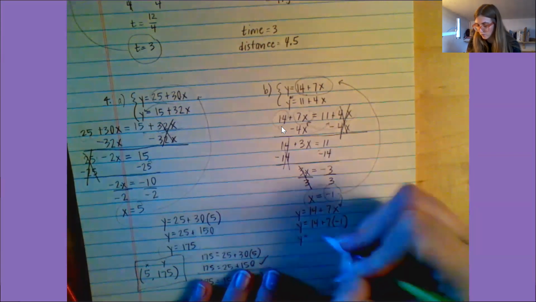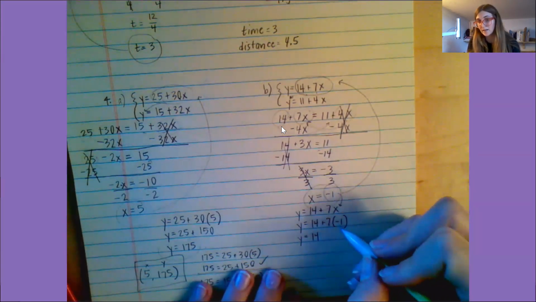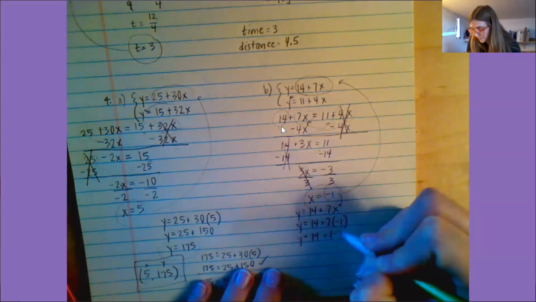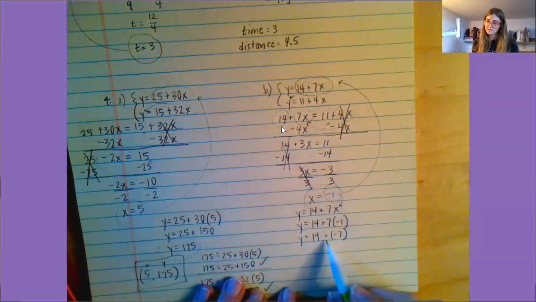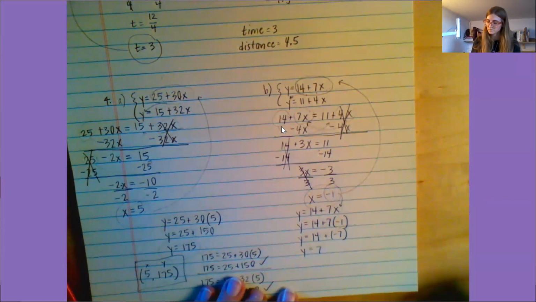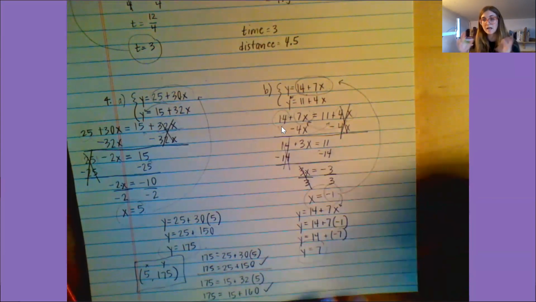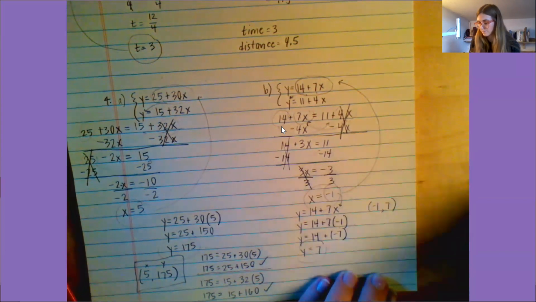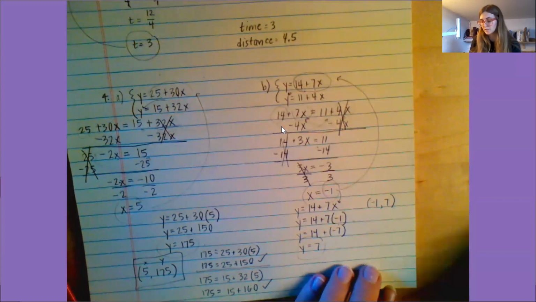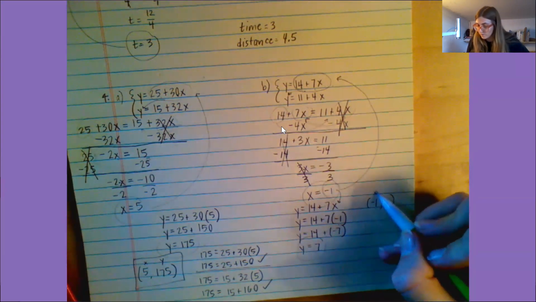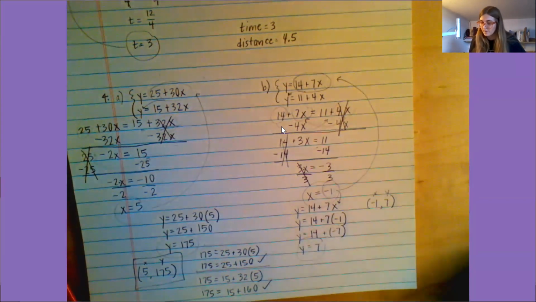That simplifies: y equals 14. 7 times negative 1 is negative 7, so plus negative 7. 14 plus negative 7 gives me 7. So my proposed solution would be (negative 1, 7). Let's try plugging those into those two equations to double check our work. So I plug negative 1 in for x and 7 in for y.